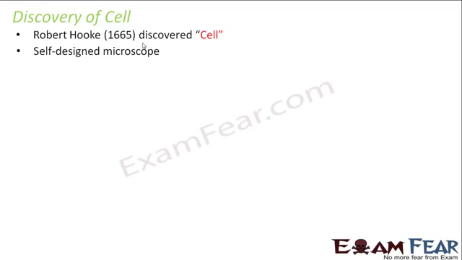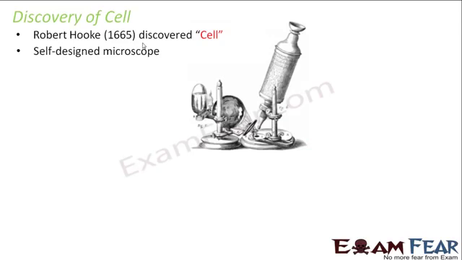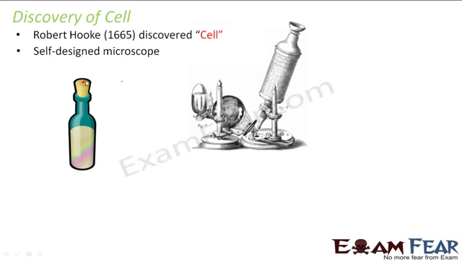Now, while doing all these studies, he used to see many different things, whatever objects he had around him, he used to observe them with the help of the microscope. Now, suddenly what happened once was that he took a cork. You know, a cork is related to a bottle. When you have a bottle, the lid of the bottle in this form, as you can see in the picture, this is a cork.